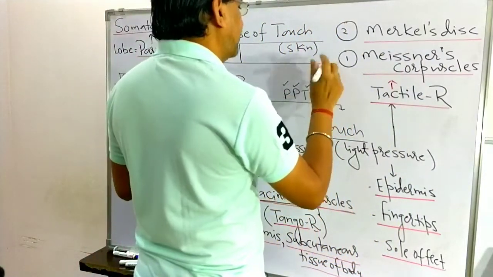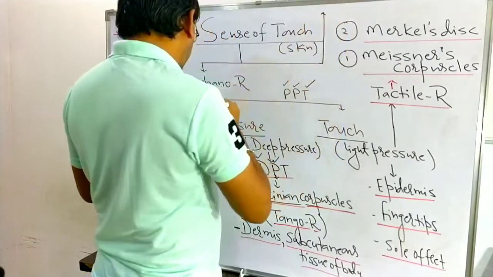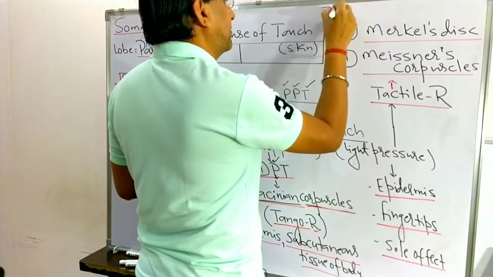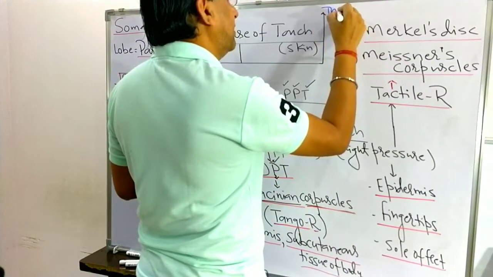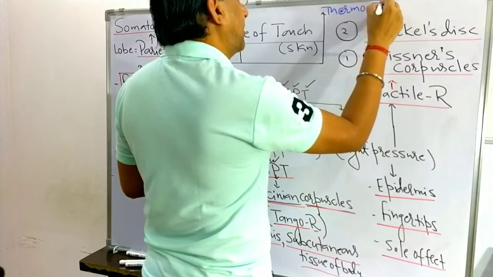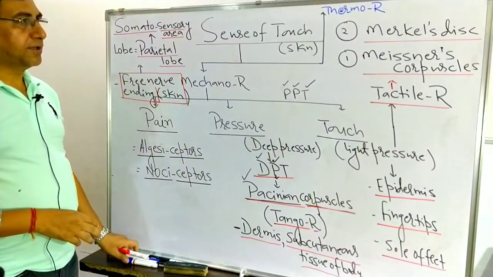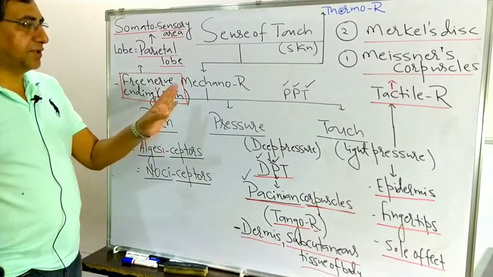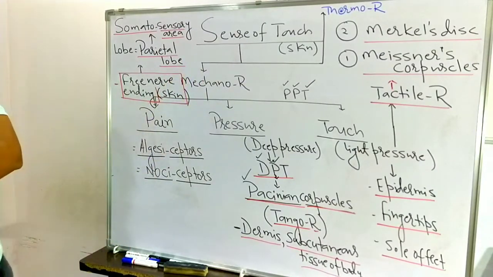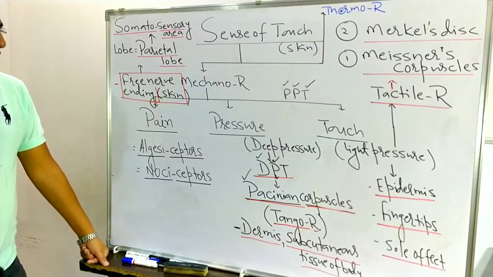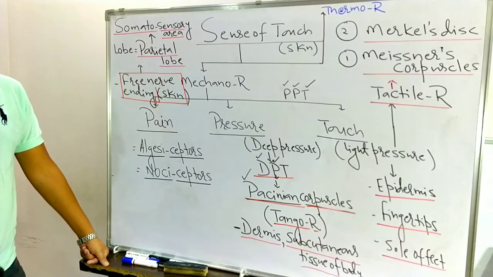Related with the sense of touch, one is the mechanoreceptor, which we have already discussed, and the second one is the thermoreceptor, including the end bulb of Krause and end bulb of Ruffini. You have to remember this related with the mechanoreceptor. See towards the board carefully. Mechanoreceptors receive three different types of stimulus: pain, pressure, and touch.